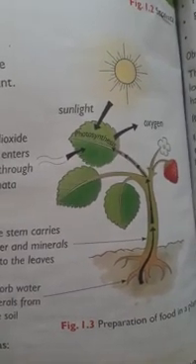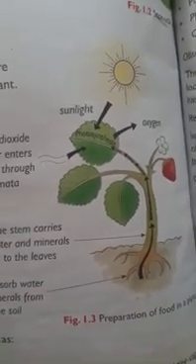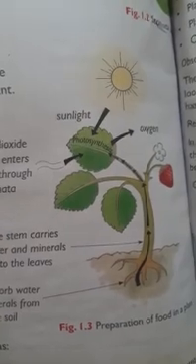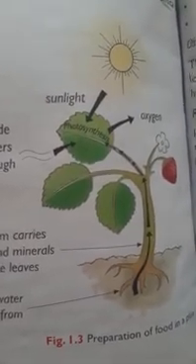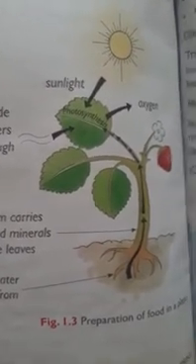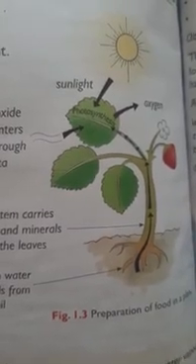Plants use carbon dioxide, and human beings take in oxygen gas for breathing and respiration. So how is the balance of oxygen and carbon dioxide maintained in the atmosphere? We will see that in today's video.